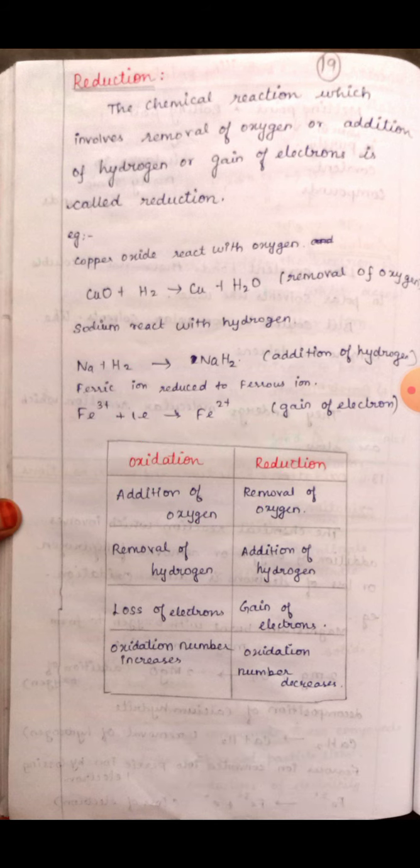Now let us see it in a tabular column. Oxidation: there is an addition of oxygen, but in reduction there is a removal of oxygen. Next, in oxidation there is a removal of hydrogen, in reduction there is an addition of hydrogen. Oxidation is loss of electron, in reduction there is a gain of electron. In the oxidation reaction, the oxidation number increases, and in the reduction reaction, the oxidation number decreases. Are you clear about oxidation and redox reactions?